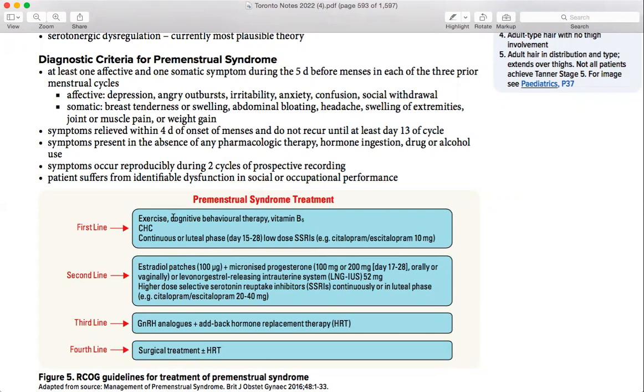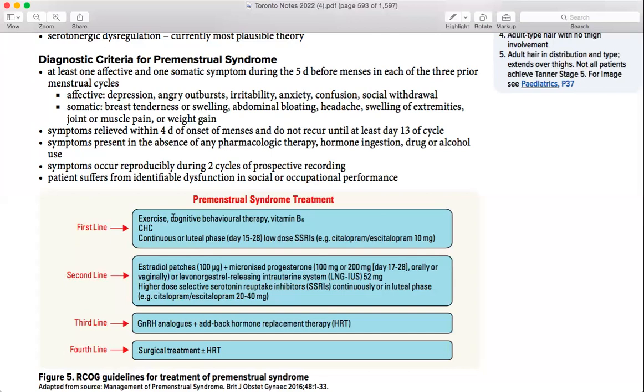If any one of them presents along with any somatic symptom, related to some body things like swelling, breast tenderness, bloating, headache, joint or muscle pain, or weight gain, then one from the affective and one from the somatic need to exist. If somebody presents with affective symptoms and doesn't present with a somatic one, you cannot call it premenstrual syndrome. Both need to be there, and it should start 5 days before the menses.